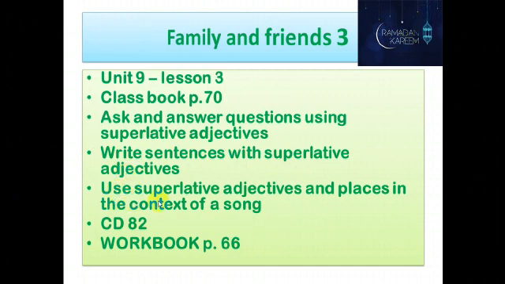And we are going to use superlative adjectives and places in the context of a song. So, today we have a nice song. And don't forget your workbook, page 66. But first, let's do our homework, please.